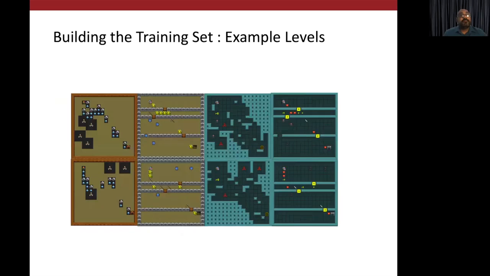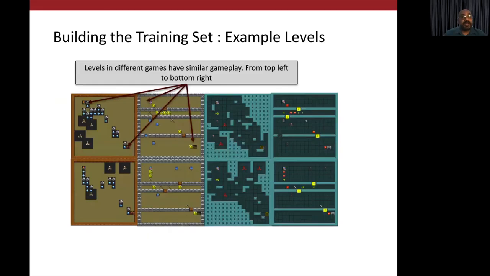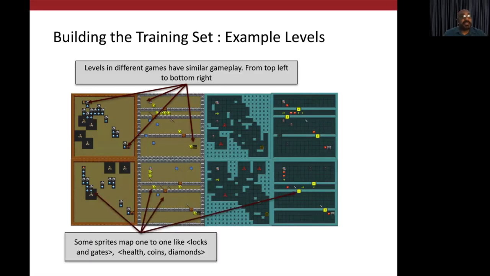Here's an example of 2 sets of levels generated from our approach. Each set has 4 games. One can see from the sprite locations that they have similar gameplay starting at the top left, going down to the bottom right. While some of the sprites like scorpions and spiders map one-to-one, other sprites like walls and boulders have placements that are unique to the specific game. The game sprite patterns are sufficiently different, but the gameplay is very similar. We generate thousands of such 4 game sets as our training corpus for the game.